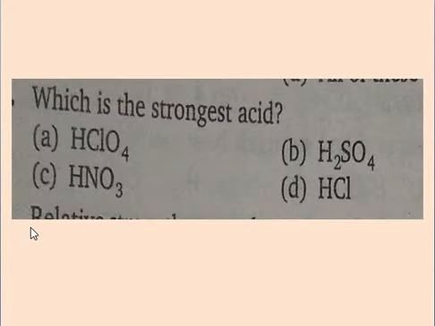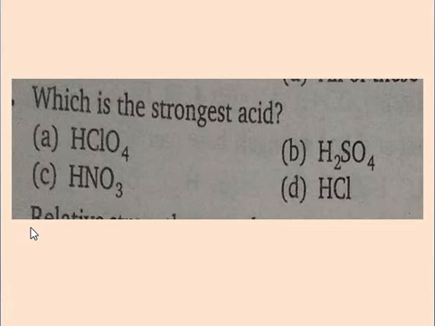Which is the strongest acid? HClO4, H2SO4, HNO3 and HCl. All these are strong acids. But out of these 4, which is the strongest acid? You can rearrange these in decreasing and increasing strength of the acid for this question.